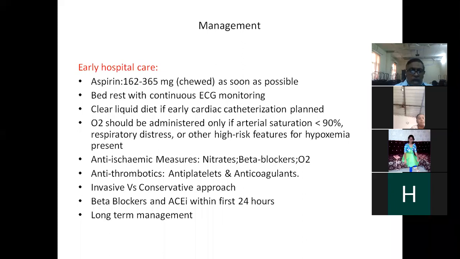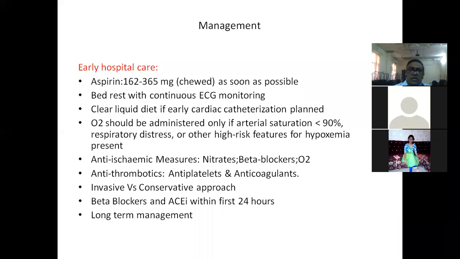Then the patient must be given absolute bed rest with continuous monitoring. In ECG, one more thing I want to tell is that the initial ECG may sometimes be normal because the involved arterial territory may not be reflected in the surface ECG, especially in case of non-STEMI. When you get repeatedly normal ECGs in a case of non-STEMI but the patient is persistently complaining of chest pain, then you have to go for an extension.